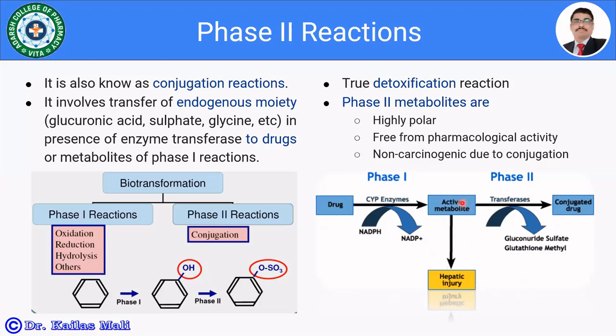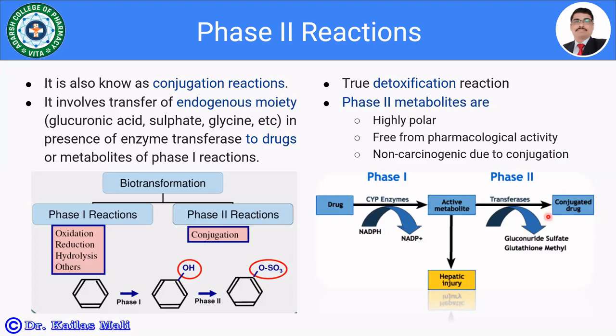Furthermore, they take part in the phase 2 reactions with the transferase enzyme and endogenous moieties like glucuronic acid, sulfate, glycine, amino acids, and so on. And we get the conjugated drug product, which gets easily excreted in the urine or the bile.